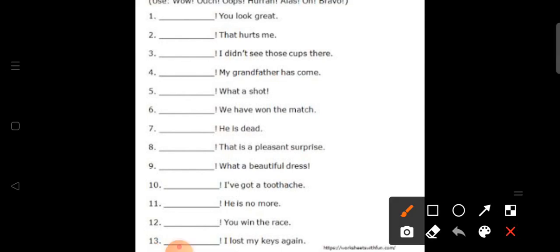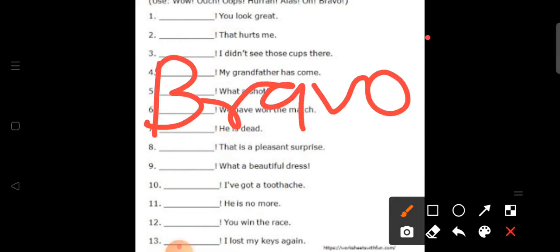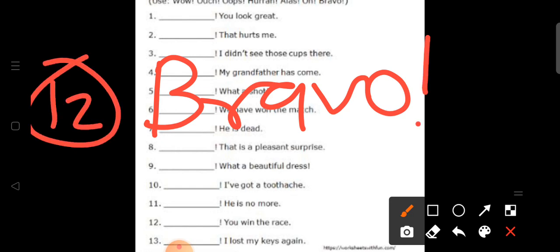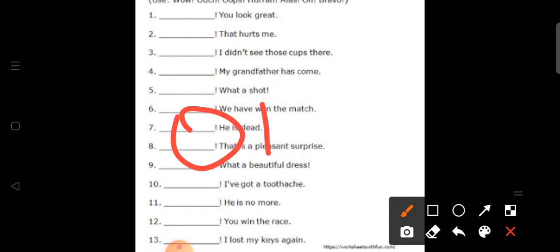12th one, dash, you win the race. Here we can write bravo. Right? We can write bravo over here. Bravo, you win the race. Right? Last one, dash, I lost my keys again. Here, what can you write, students? Well, here you can write oh, I lost my keys again.